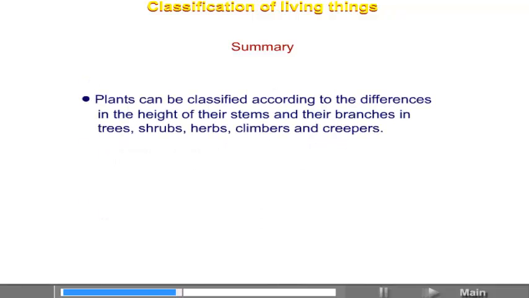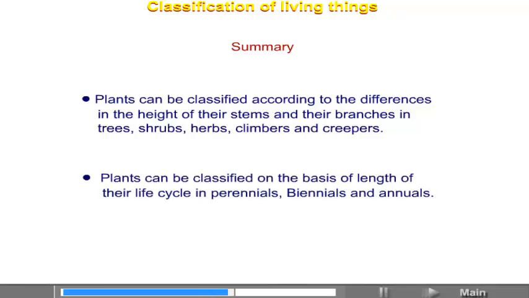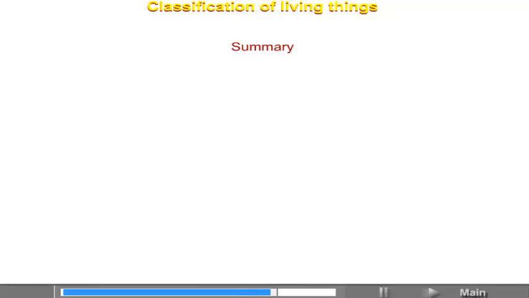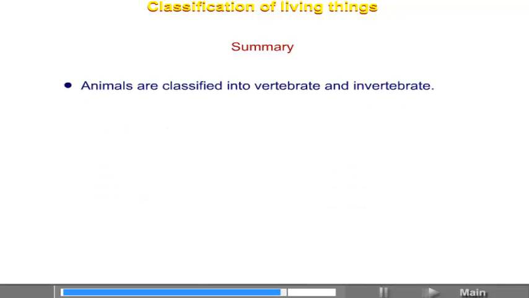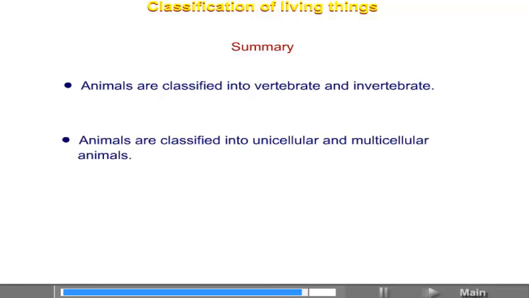Number 4. Plants can be classified according to the differences in the height of their stems and their branches into trees, shrubs, herbs, climbers, and creepers. Number 5. Plants can be classified on the basis of the length of their life cycle into perennials, biennials, and annuals. Number 6. Animals are classified into vertebrate and invertebrate. Number 7. Animals are classified into unicellular and multicellular animals.